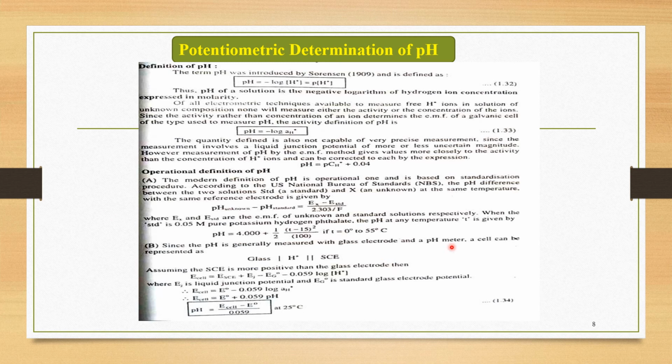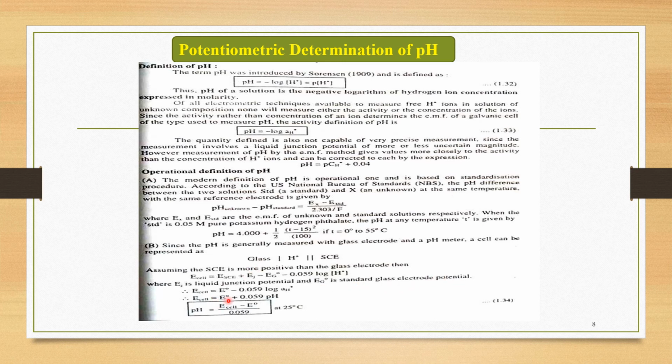In this situation the cell potential is given as the potential of the standard calomel electrode plus the liquid junction potential, EJ, minus the standard cell potential for the glass electrode, minus 0.059 log of the concentration of H plus, where EJ is the liquid junction potential and EG is the standard glass electrode potential.